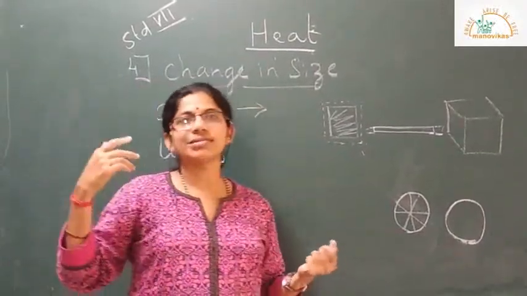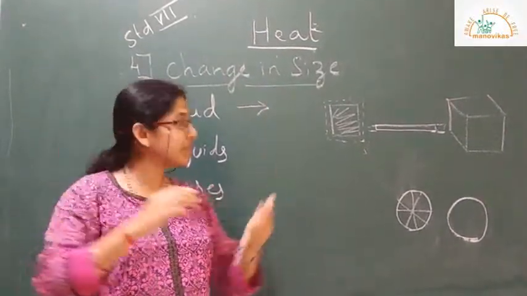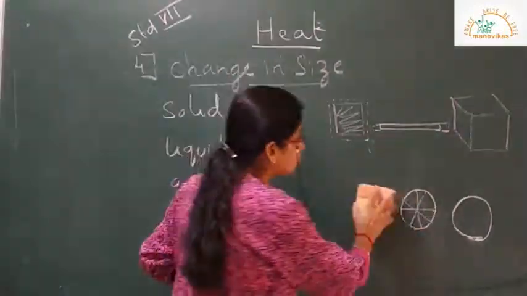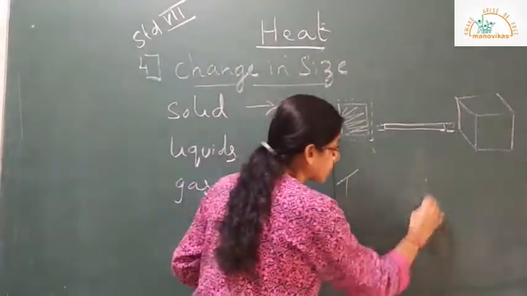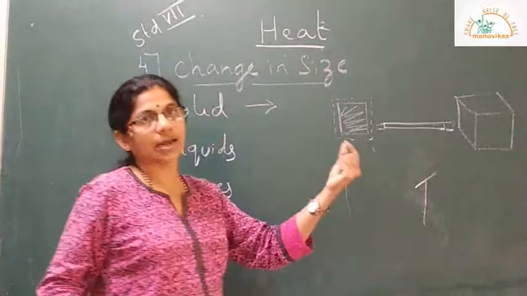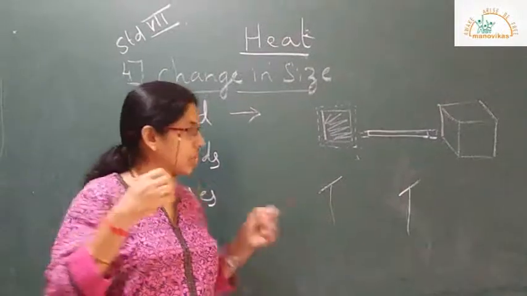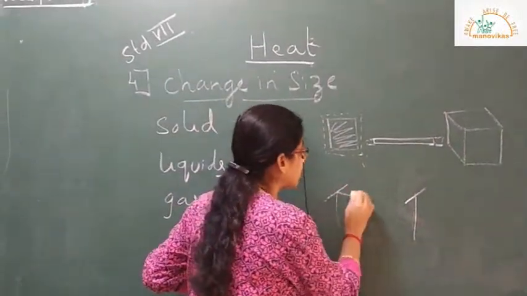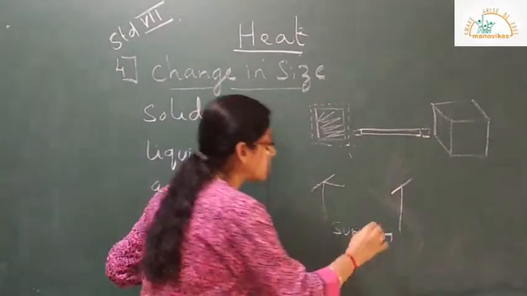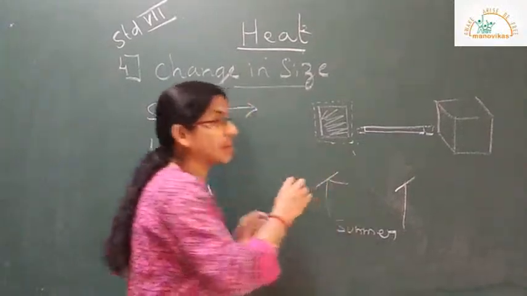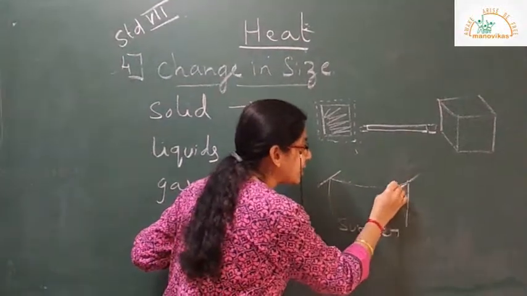Another example is the laying of electrical cables between two poles. When these cables are being laid, I will draw a diagram and show it. Between two electric poles, suppose these cables are being laid in the month of summer. In the summer month it is already hot, so they are kept slightly loose.